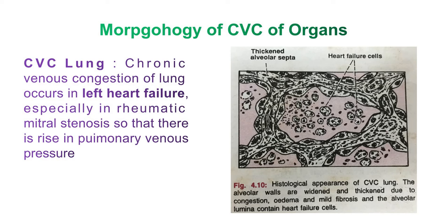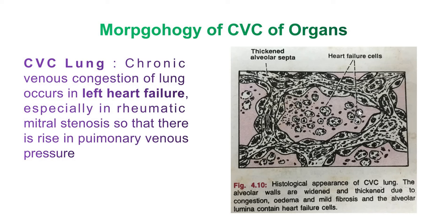So the breakdown of erythrocytes liberates hemosiderin pigment which is taken up by alveolar macrophages. So it is called heart failure cells. Here you can see the breakage of the erythrocytes, the RBCs, which liberates the hemosiderin pigment, which is taken up by alveolar macrophages, and here what we say is the heart failure cells.